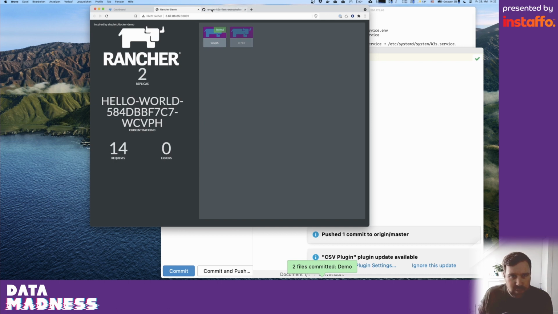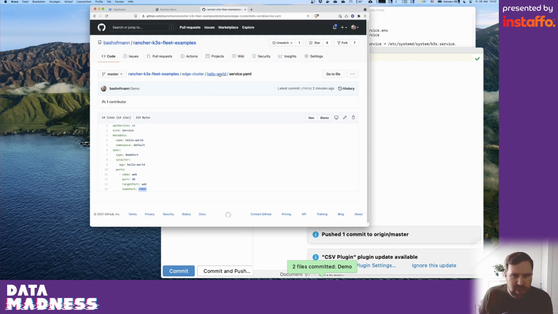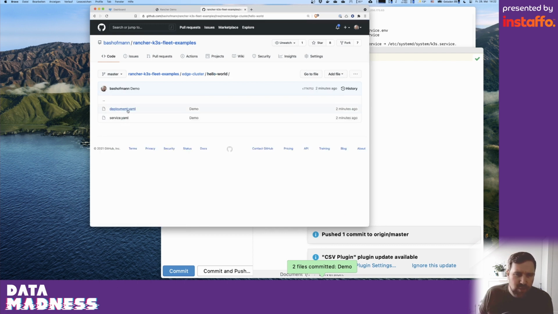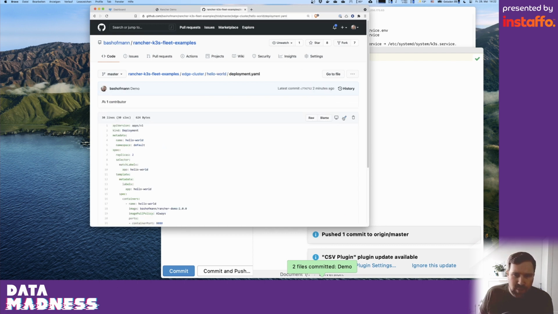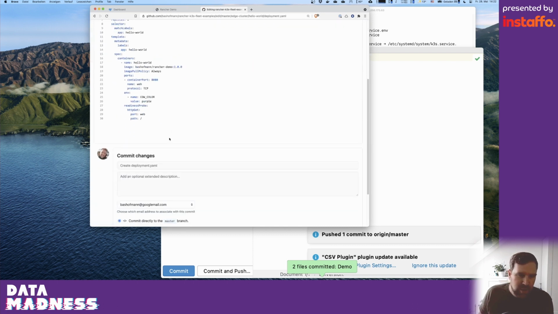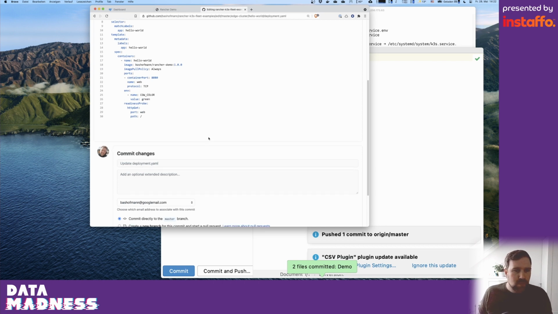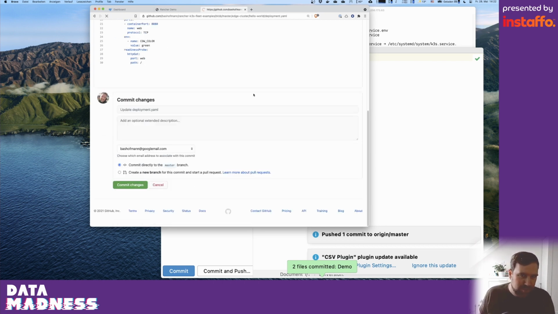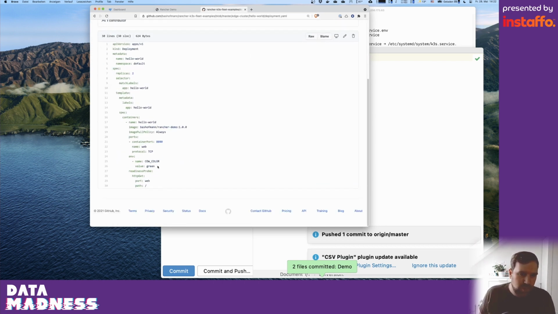And let's maybe do a small experiment. What happens if we maybe change something in here? So let's go into the deployment YAML, let's edit it, and let's change the color maybe here to green and commit this back to GitHub. So here you can see the color changed now.